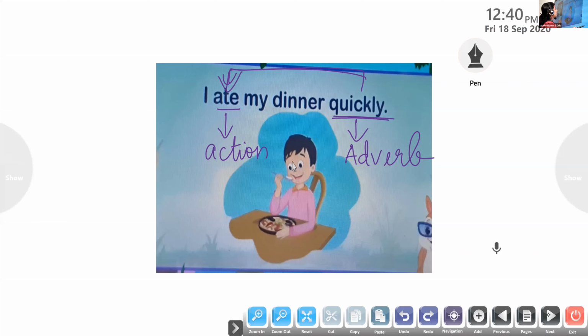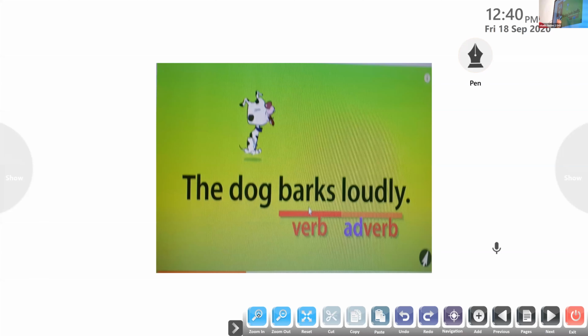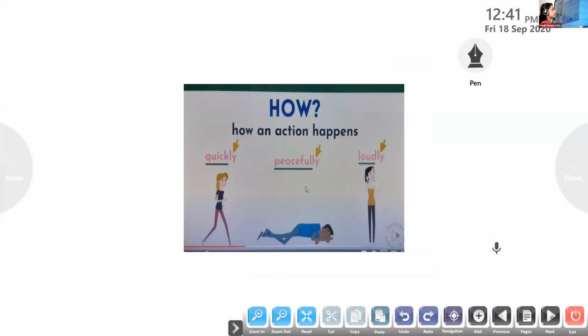Okay, I'll give you a few more examples. These were the examples we saw in the last class too. The dog barks loudly. So which is the verb in this sentence? Barks. Barks is the verb here. So how did the dog bark? Loudly. So loudly is the adverb in the sentence. So we have seen that the adverbs that end in ly tell us how the action takes place.